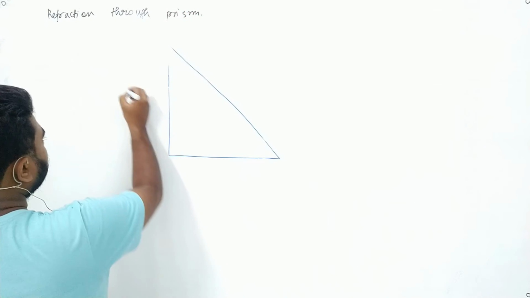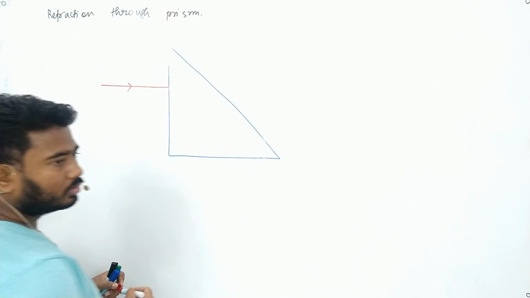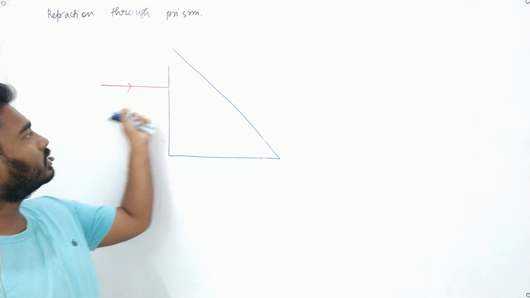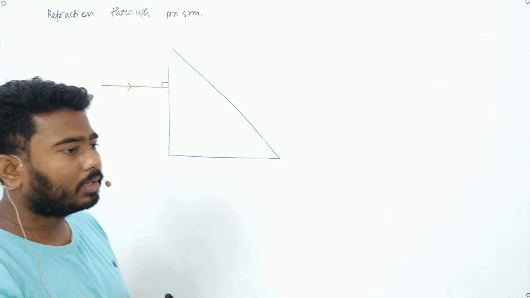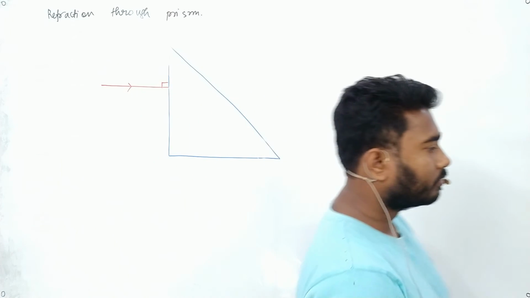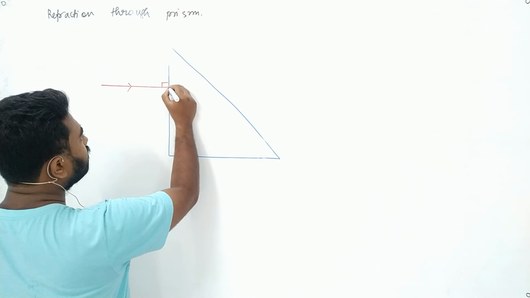Tell me, Rani, if a ray of light comes and falls on this surface, will it deviate or will it straight away pass directly to the other surface? Because this angle is 90 degree, what will happen? So it will pass. Okay, I will ask Renesa.